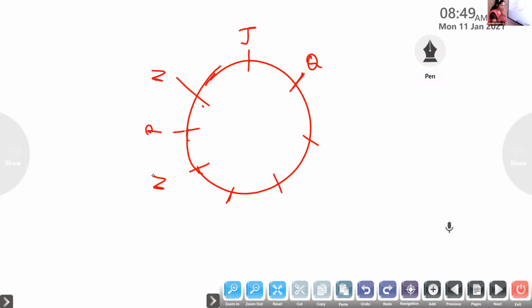O is the immediate right of K. Suppose I am putting K here, then O is the immediate right of K. L is sitting between N and O. So between N and O we have L.